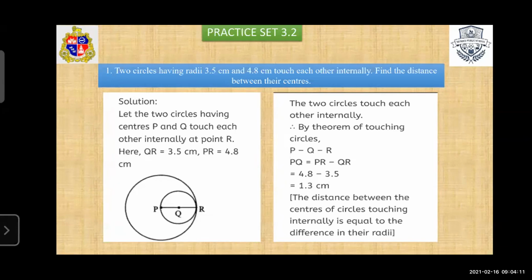So the value of PR is equal to 4.8 and the value of QR is equal to 3.5 centimeters. Substitute here: 4.8 minus 3.5 is equal to 1.3 centimeter. So from this, we get the distance between the centers of circles touching internally is equal to the difference in their radii. In this way, we find the distance between their centers. Students, simple question for 2 marks. Easily you can score 2 marks in such type of questions.